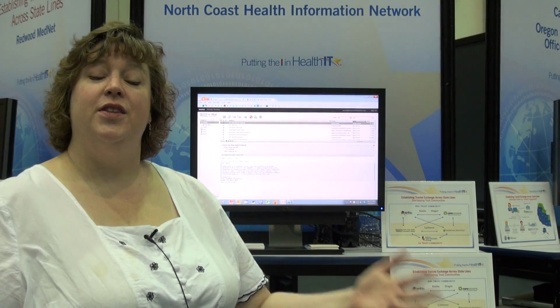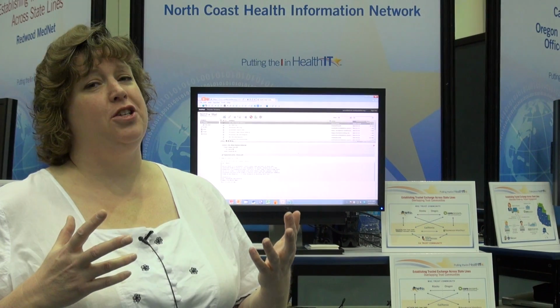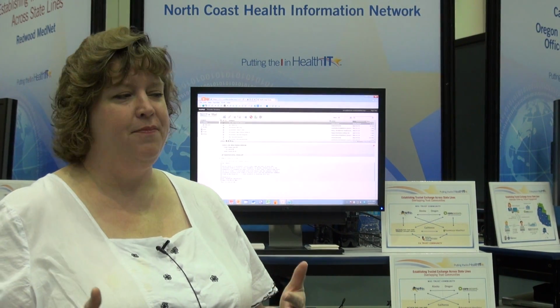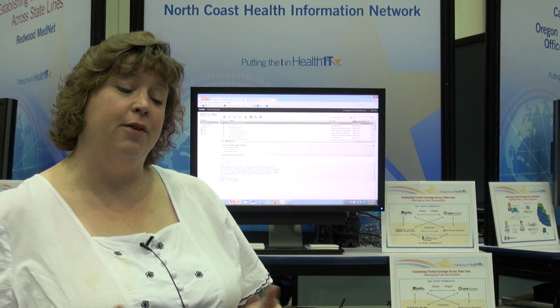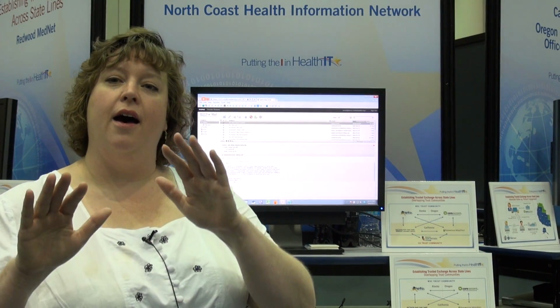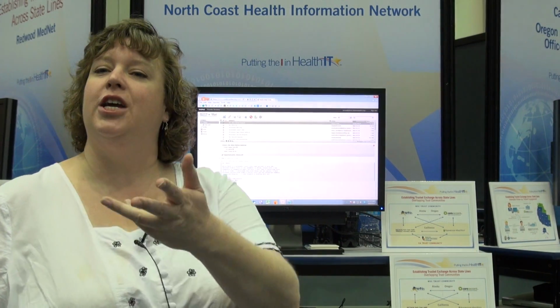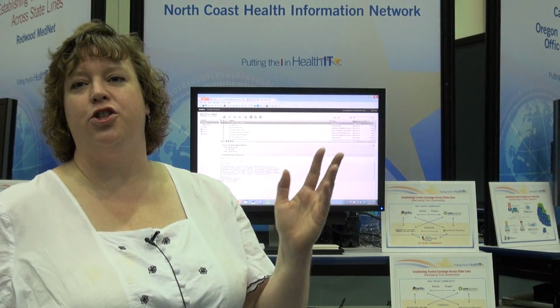All right, so the story we're going to tell today is about our patient Daisy Duck. Now, Daisy is a resident of Humboldt County in Northern California. She lives in Garberville, California, which is just on the border between Humboldt County and Mendocino County, so the southern border of Humboldt County. But she has family that lives in Oregon. She goes to visit them.